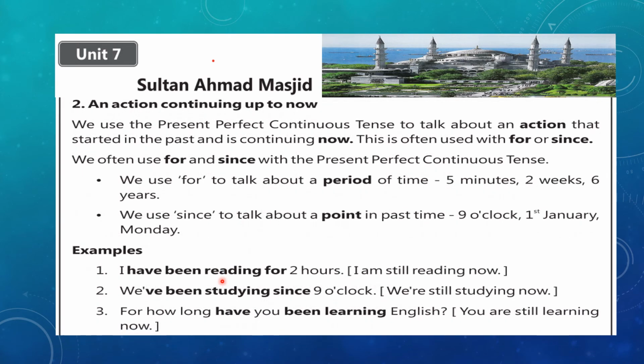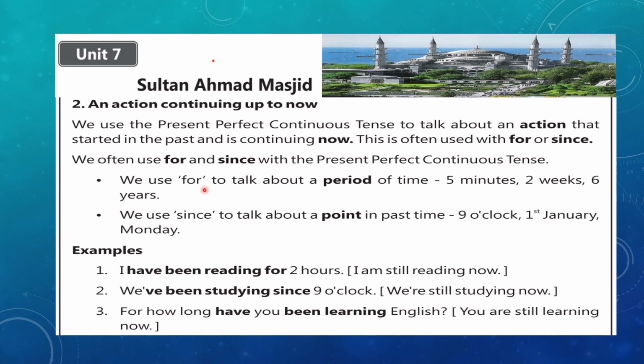Now let's have a look at the second use, that is an action continuing up to now. It's being continued. We use the present perfect continuous tense to talk about an action that started in the past and is continuing now. This is often used with for or since. Remember, for or since. It's important to learn its usage. We often use for and since with the present perfect continuous tense.